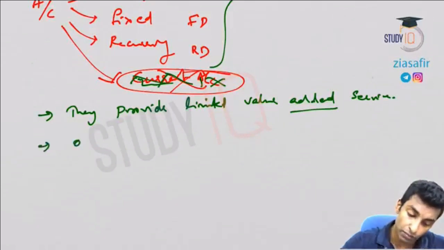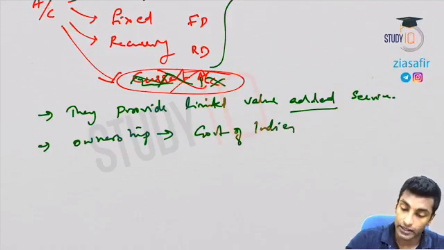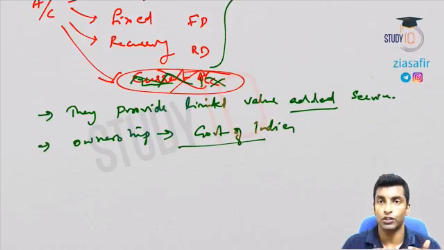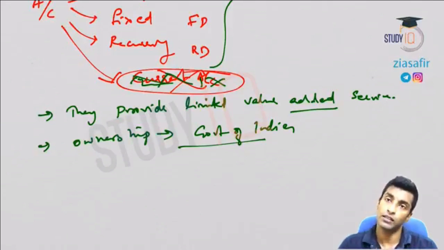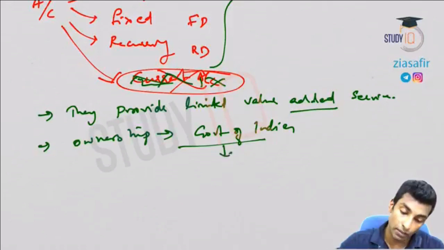What is the ownership? Who is the owner? Ownership, it is Government of India. Okay, so it is actually a departmental undertaking, and that means if you are an employee in post office, you will be called as a government employee. Whereas if you are an employee even in a public sector bank, it is a company, it is registered under Companies Act, so you will be considered as a bank employee only. You won't be considered as a government employee. That is public sector, this is departmental undertaking. That difference is clear, that we have already discussed before.